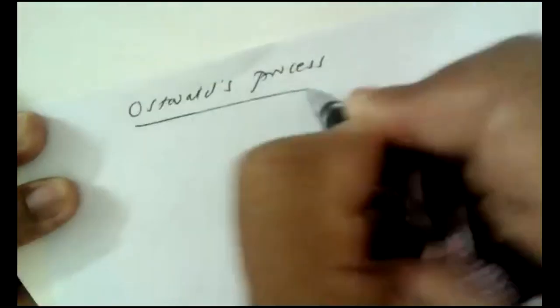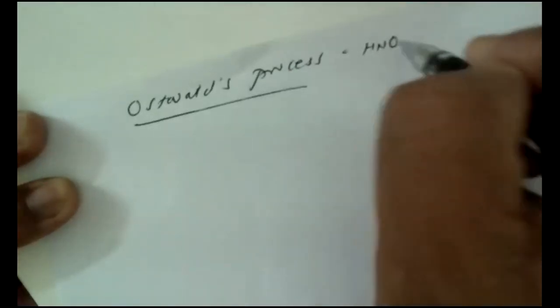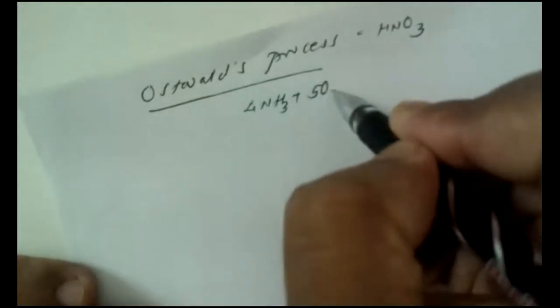We are studying Ostwald's process for the manufacture of nitric acid, that is HNO3. Here, the main or fundamental reaction to manufacture nitric acid is 4NH3 plus 5O2 gives 4NO plus 6H2O plus 216.6 kilocalories of heat.